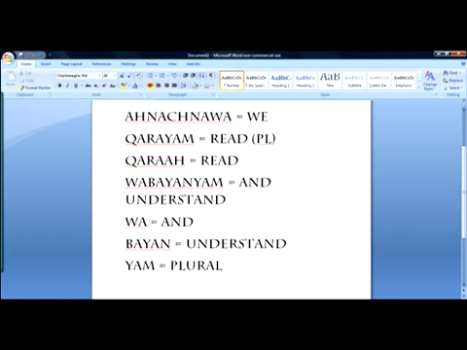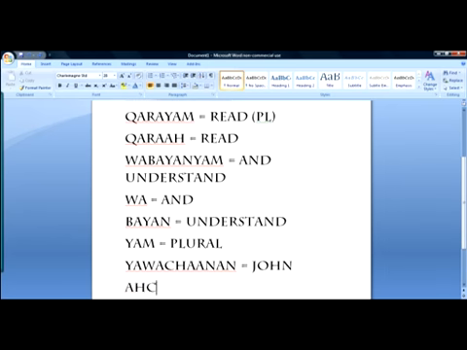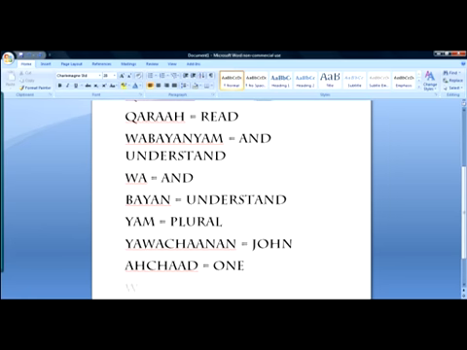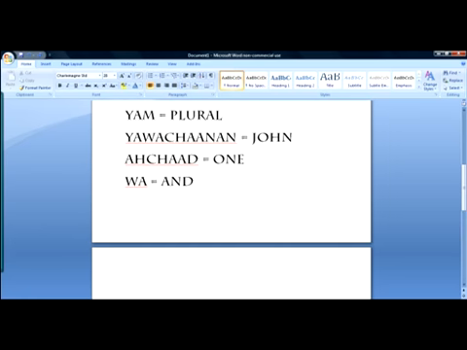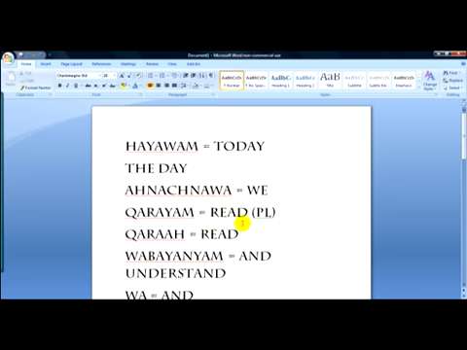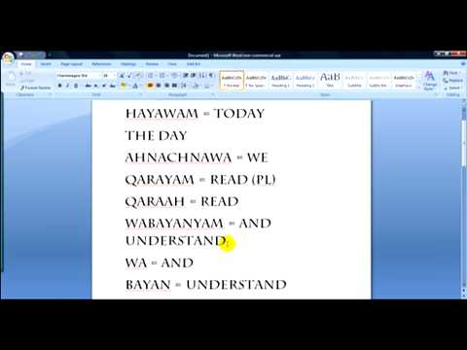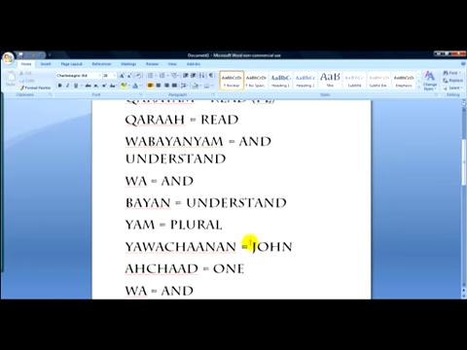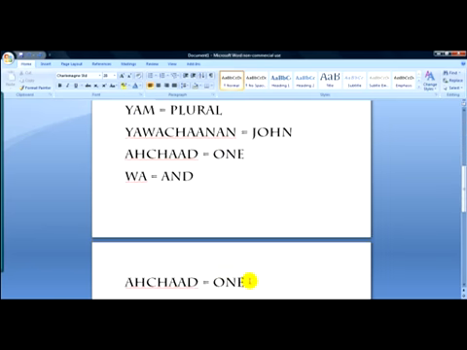The next word is Yawachanan, which the Hebrew word Yawachanan is John, and then Akad, which is one, the number one, Wa, and Akad, one. So what I said was, today we read and understand John 1 and 1. John 1 and 1.